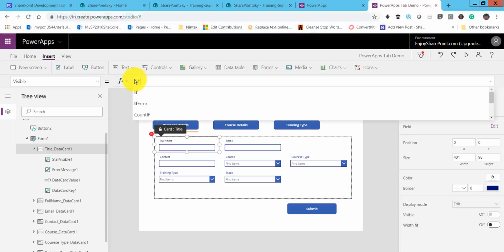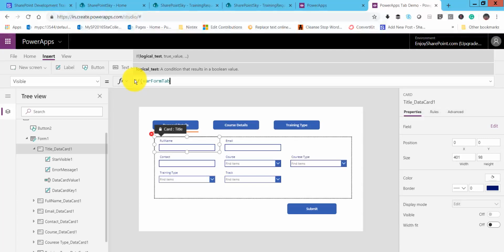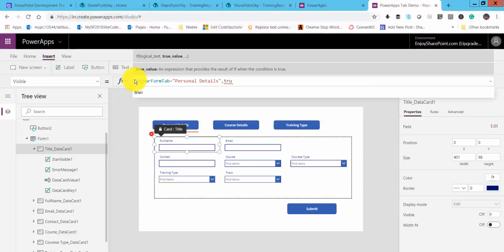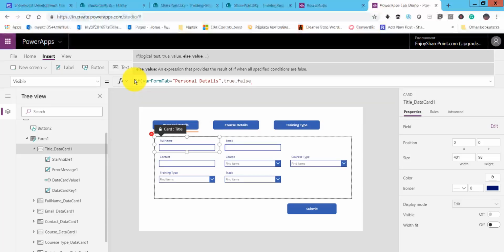So for that reason, we will write the rule here: if var, and we have the form tab. So form tab equal to personal details, then it will be visible. So we will make it true, else we can make it false.